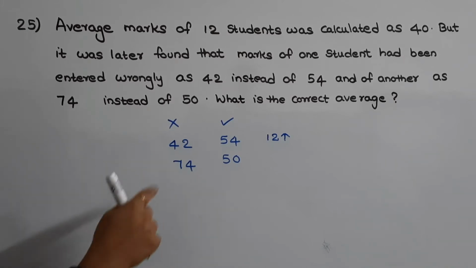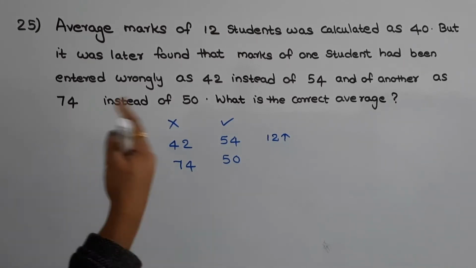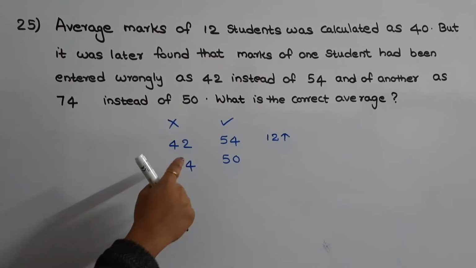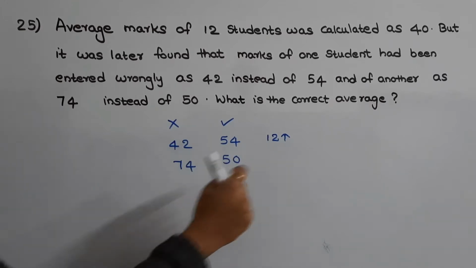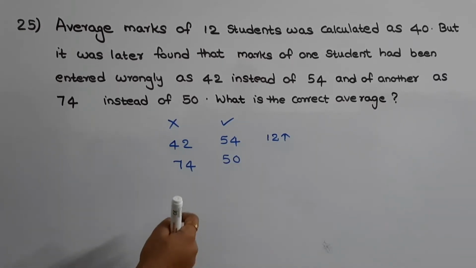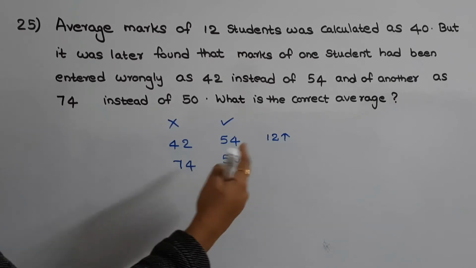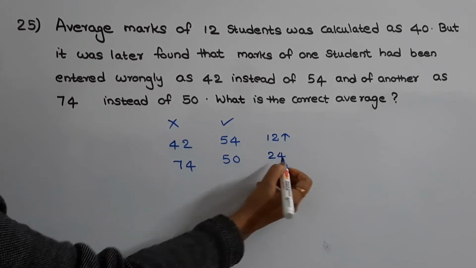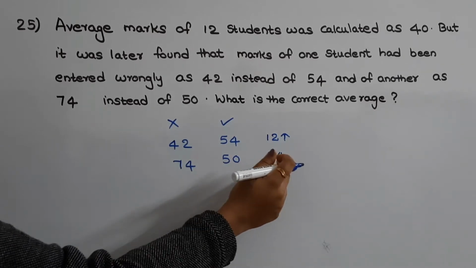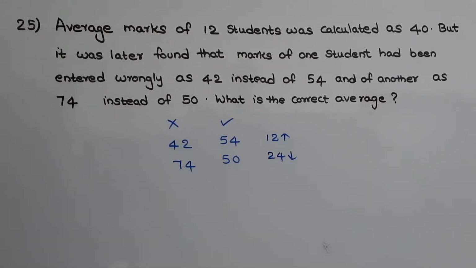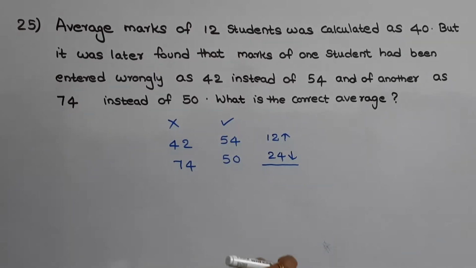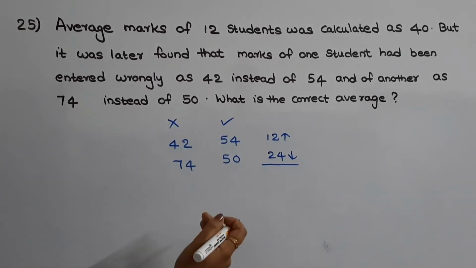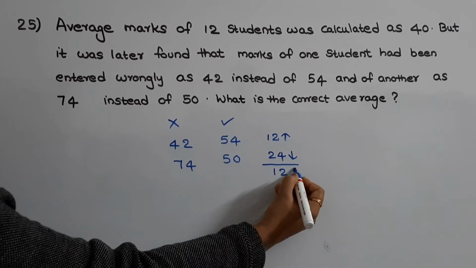Now in the second case they entered it as 74, but it should have been 50. Which means if you correct it, there will be a decrease in the marks. What is that decrease? That is 74 minus 50, that is 24. So in the second case there will be a decrease of 24 marks. As a net, in the first case there is an increase of 12 marks and in the second case a decrease of 24 marks, so there is a net decrease of 12 marks.